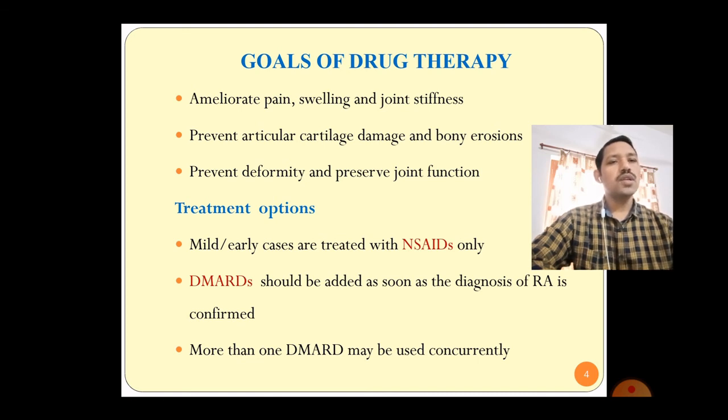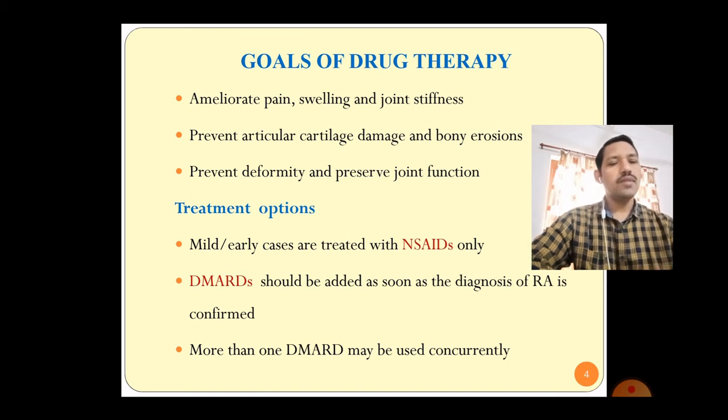What are the treatment options available? The first one is the introduction of NSAIDs. In the last class we discussed the NSAIDs, their mode of action, and examples. These NSAIDs are introduced to control the symptoms of pain as well as inflammation.